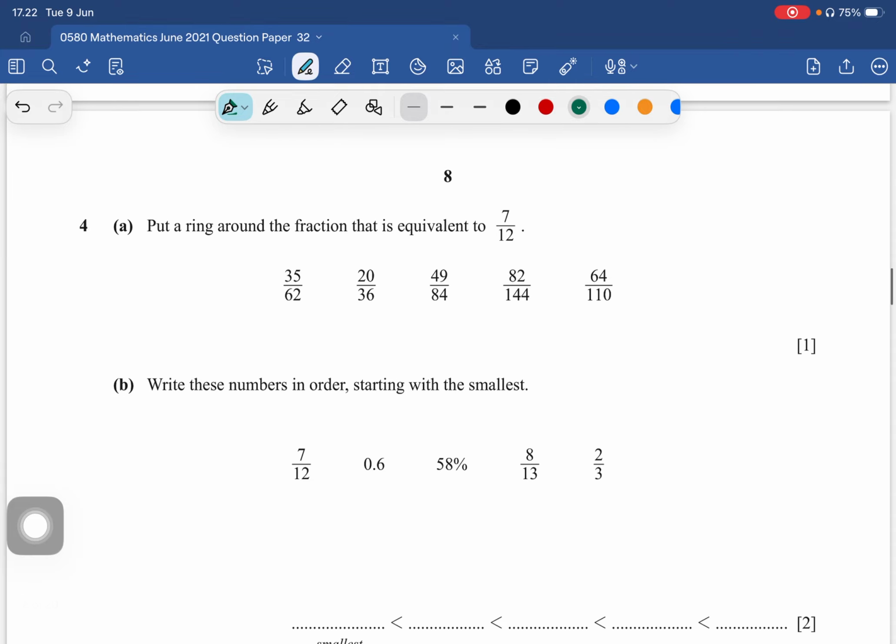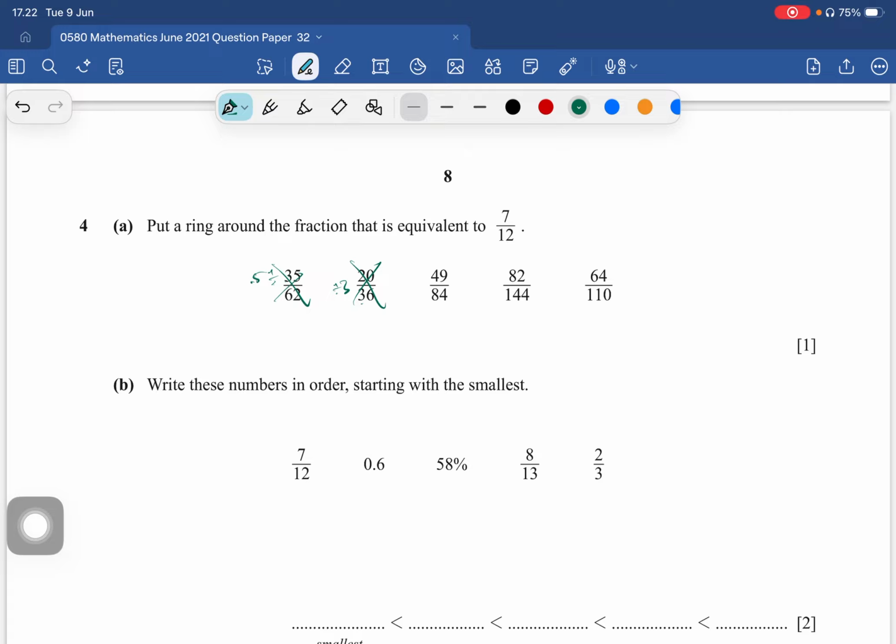Okay, number 4, we need to put a ring around the fraction that is equivalent. Equivalent means the same value. So here is 35. To make it 7, we need to divide by 5. 35 divided by 5 equals 7. However, 62 divided by 5 is not equal to 12, so this is not the correct answer. 36 to be 12, we divide by 3. However, 20 divided by 3 is not equal to 7. So this is not.